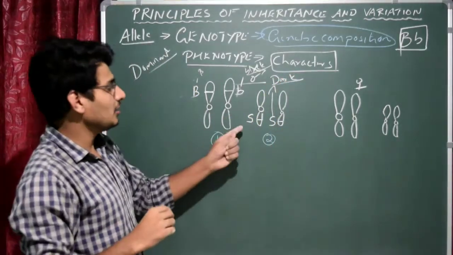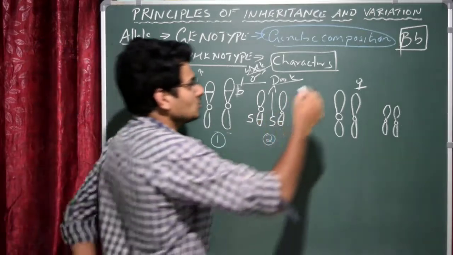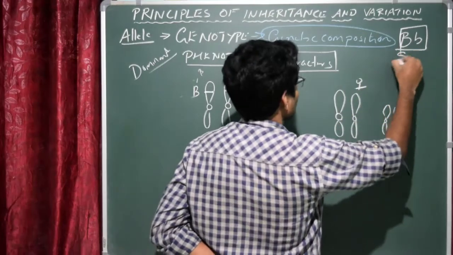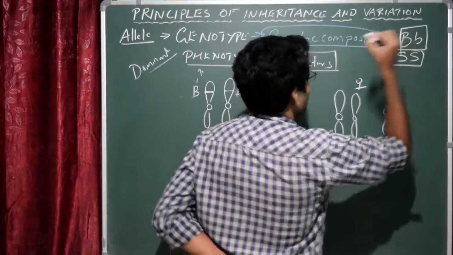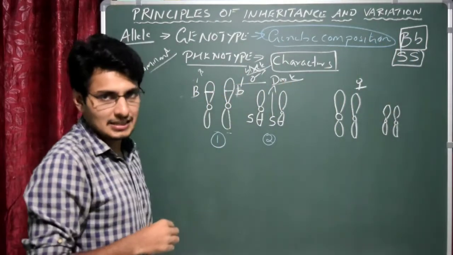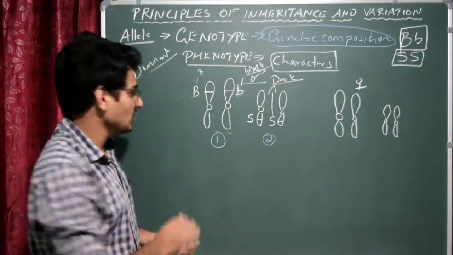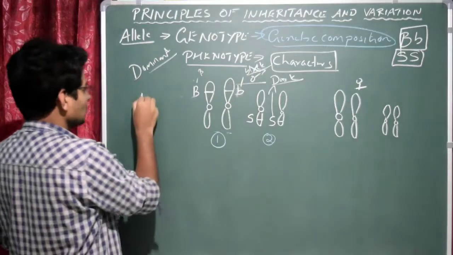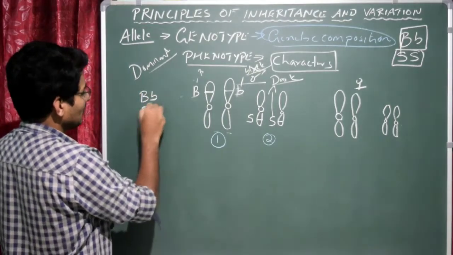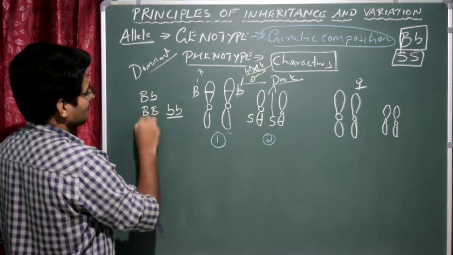Let us assume that if capital S is present, he is going to be dark. So what is the genotype of this person for skin color? Capital S, capital S. The gene is S. It can occur in three different forms. In this case, it could be like this, like this, or like this. Correct?